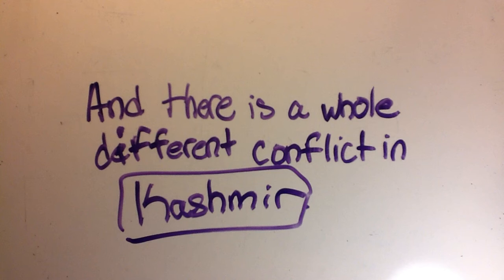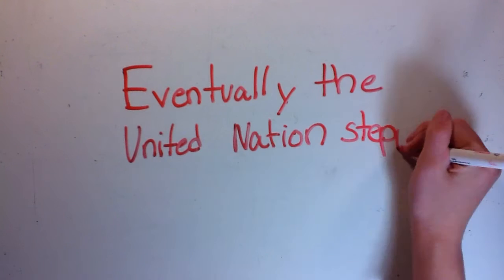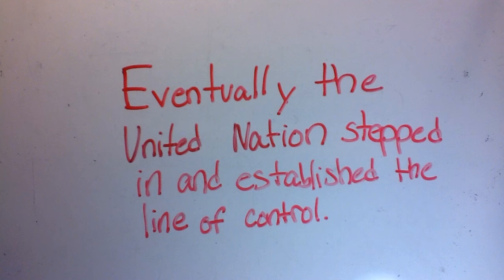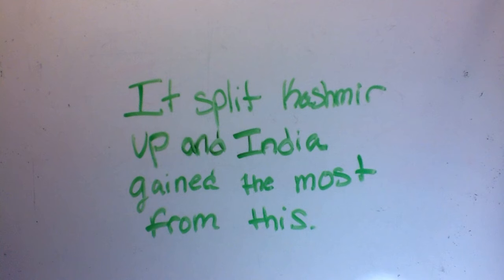And so there became this huge conflict with wars and everything over Kashmir because, water, people. And literally in the same year that India gained its independence, 1947, they began to fight. Pakistan and India went to war over Kashmir because, again, water, people. And that was the first of many wars to come. Finally, eventually, the United Nations had to step in and stop the war and establish the Line of Control, which gave India more of Kashmir, and they came out on top of the war.